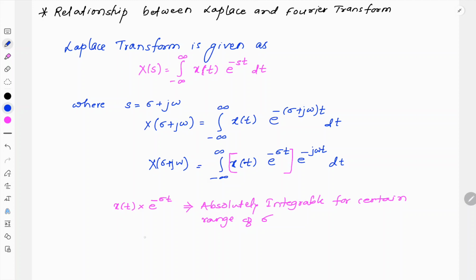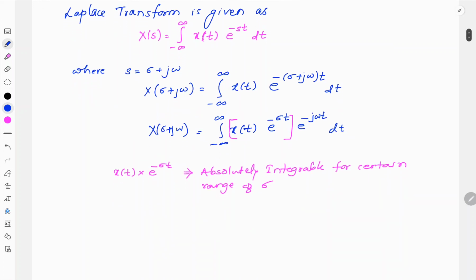So here mathematically we can prove it as, if we substitute sigma equal to 0, the above equation is going to become, here sigma is 0, so the remaining term is simply X of j omega equal to integration from minus infinity to plus infinity x of t e raised to 0 is 1 into e raised to minus j omega t dt.